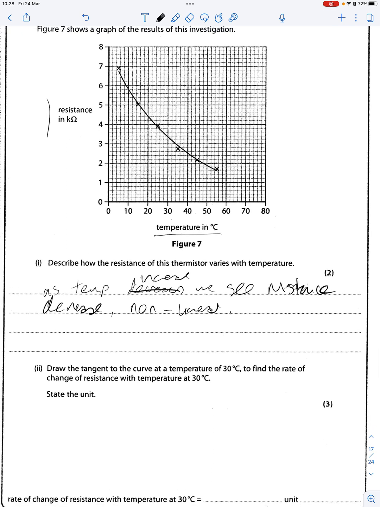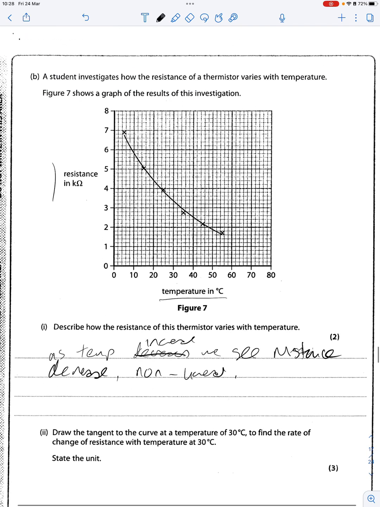To find the rate of change of anything with time, you need to do your tangent. Now here we're drawing a tangent to the curve at 30. So it should touch here. Then we do a nice big triangle.